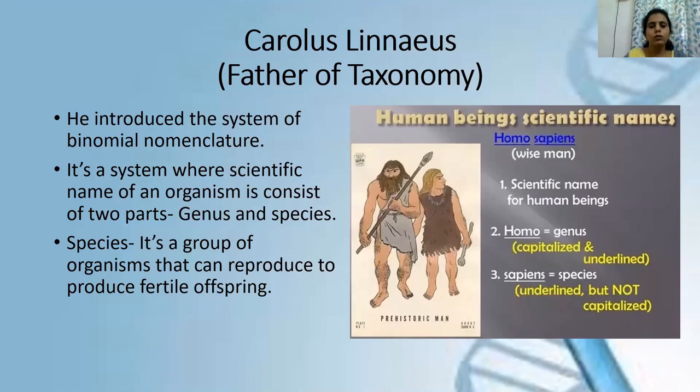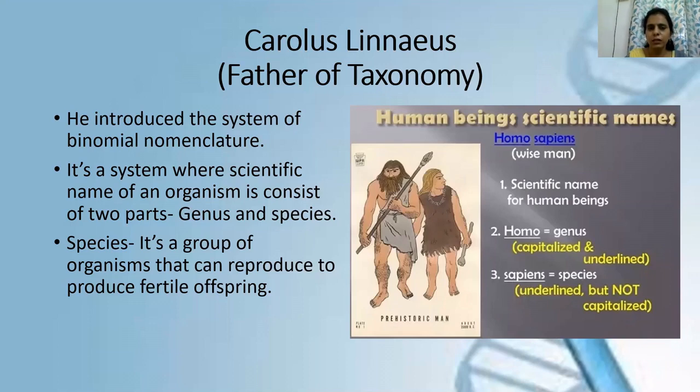Whenever we write the scientific name of any organism, it consists of two parts. The first part is known as genus and the second part is known as species. Look at the picture given on the right side of the screen. It shows prehistoric man, and the scientific name of human beings is Homo sapiens. The first word, Homo, represents genus, and the second word, sapiens, represents species. So the complete name is Homo sapiens, made up of the first part genus and the second part species.